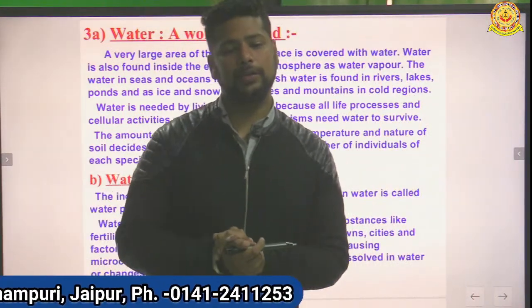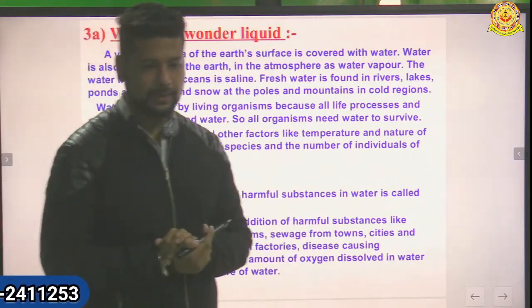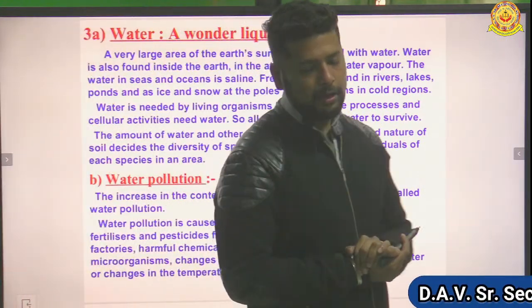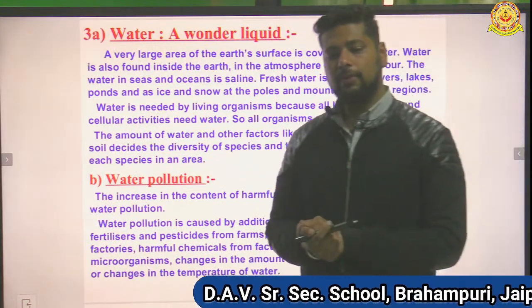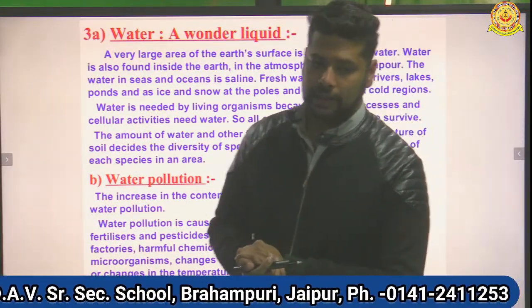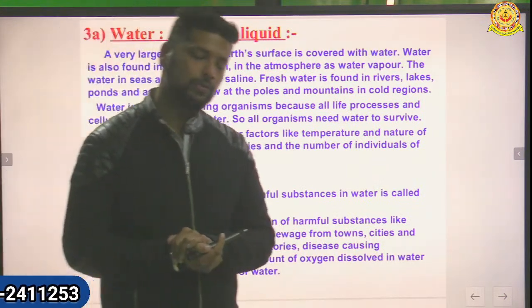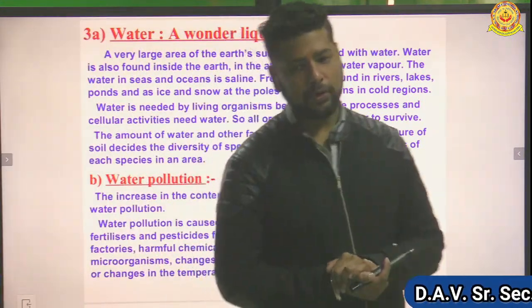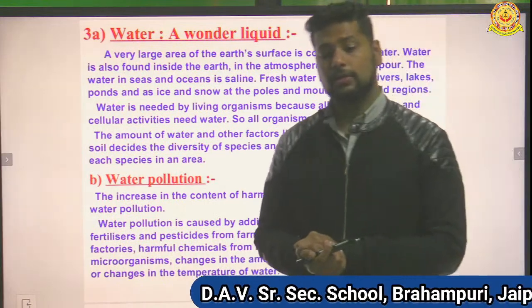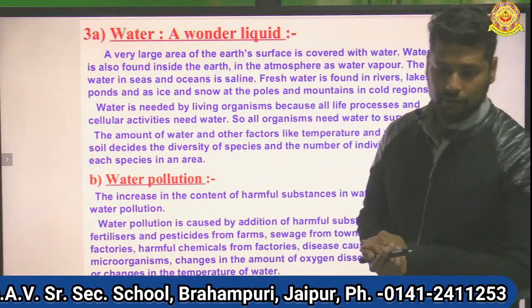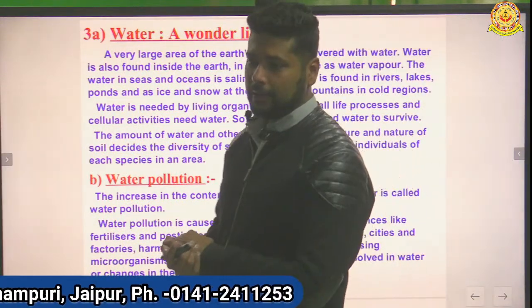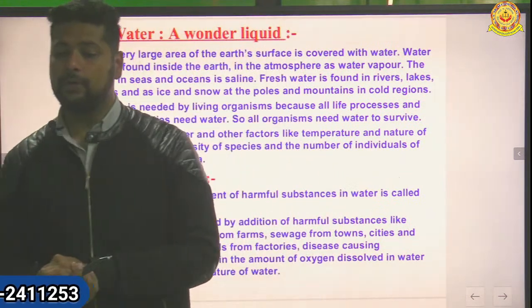Suppose the farmers are using insecticides, pesticides and fertilizers in their farms. At the time of rain, these pesticides and insecticides are washed away by the water, and most of them get mixed in the water. When these insecticides mix in the water, they make the water polluted.